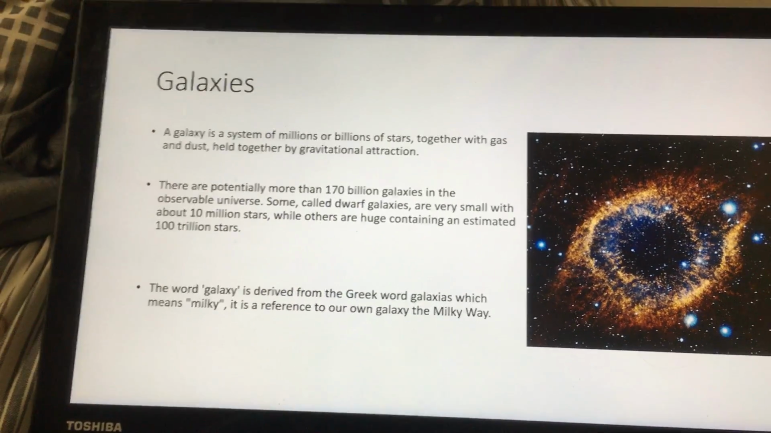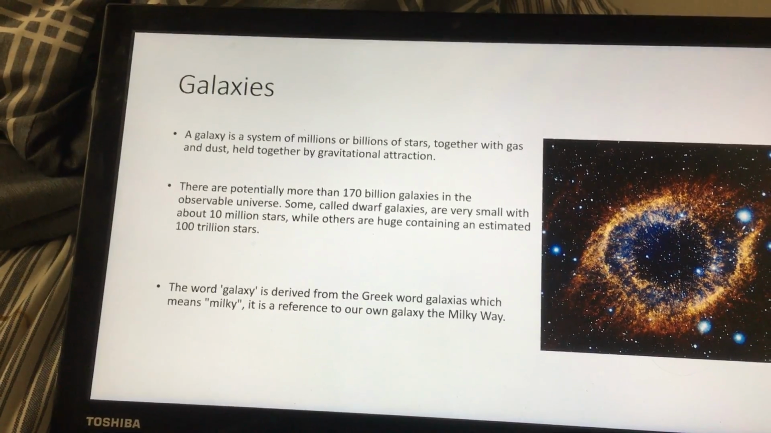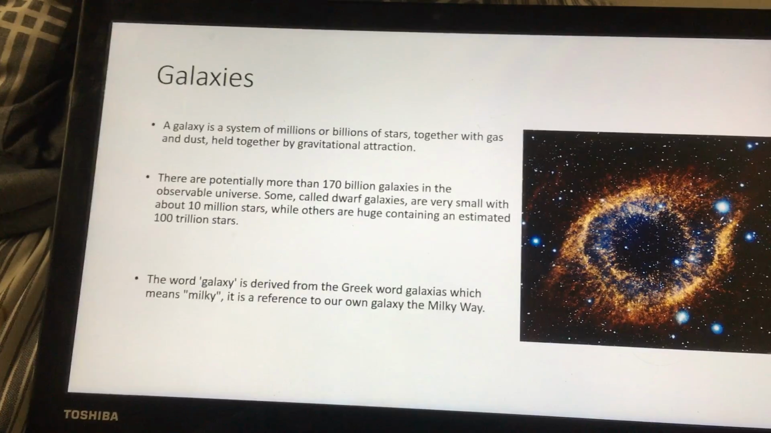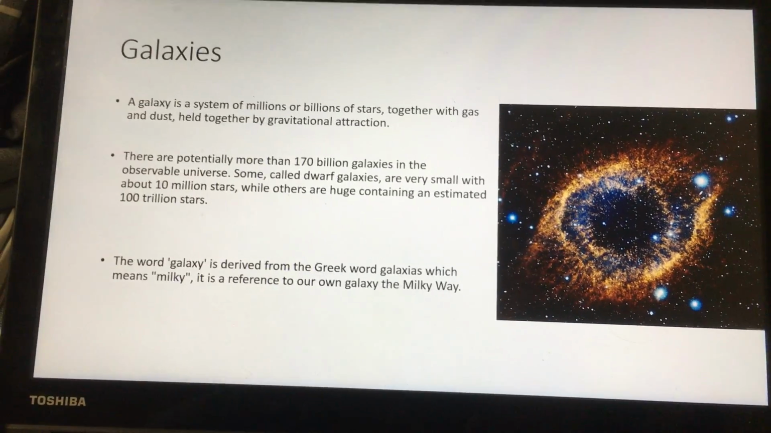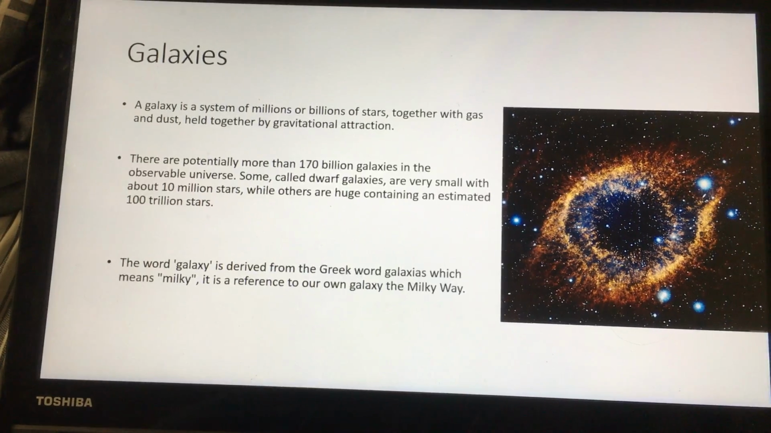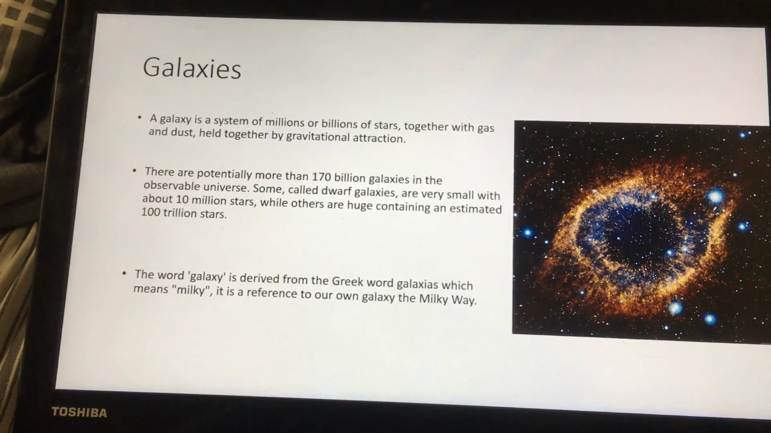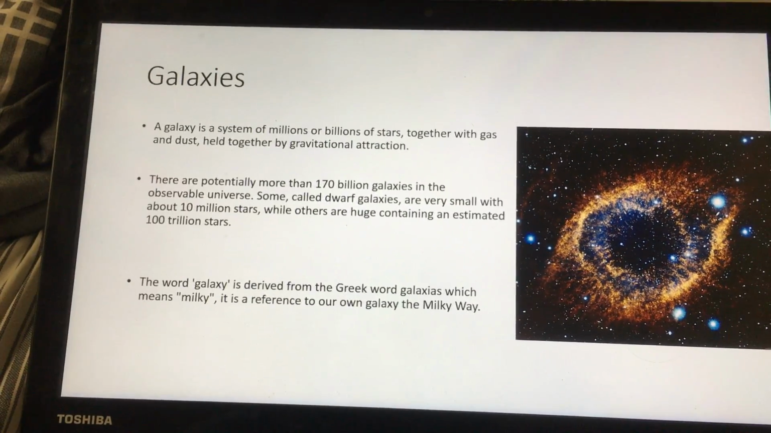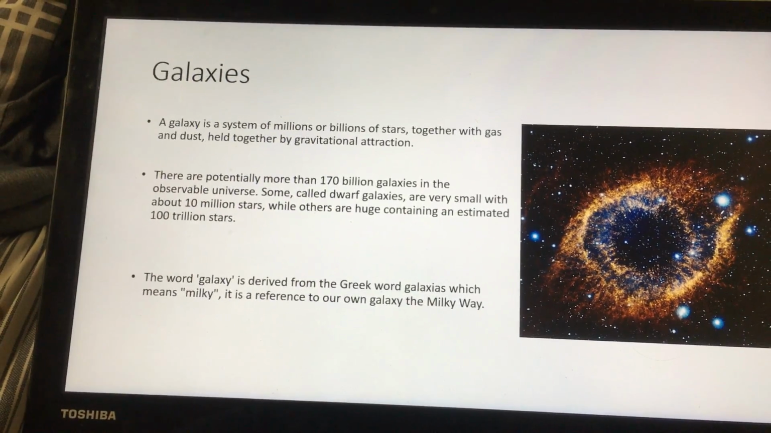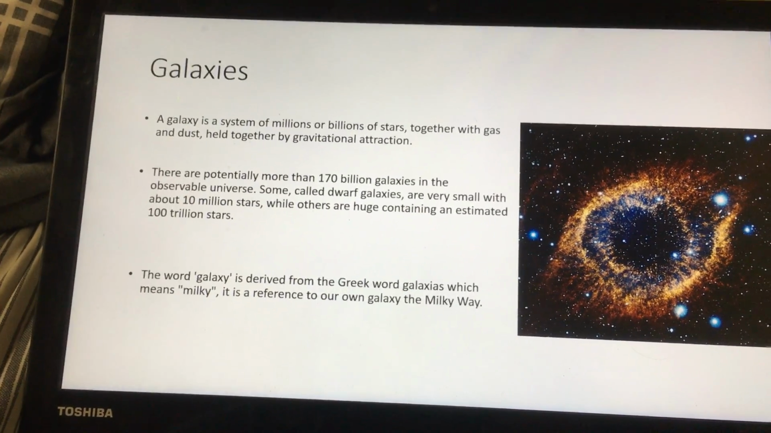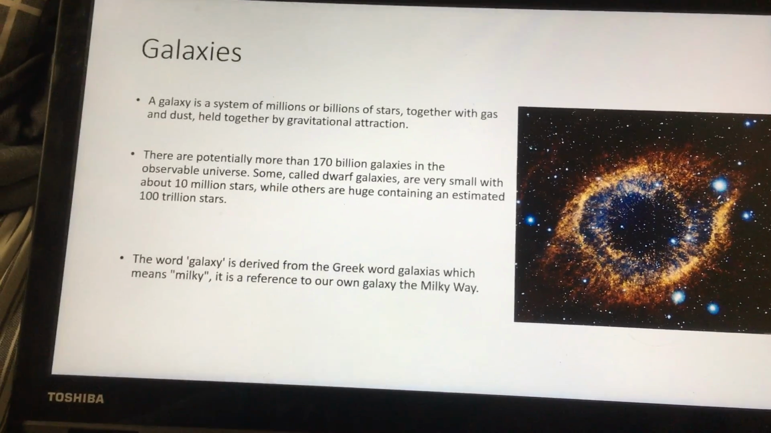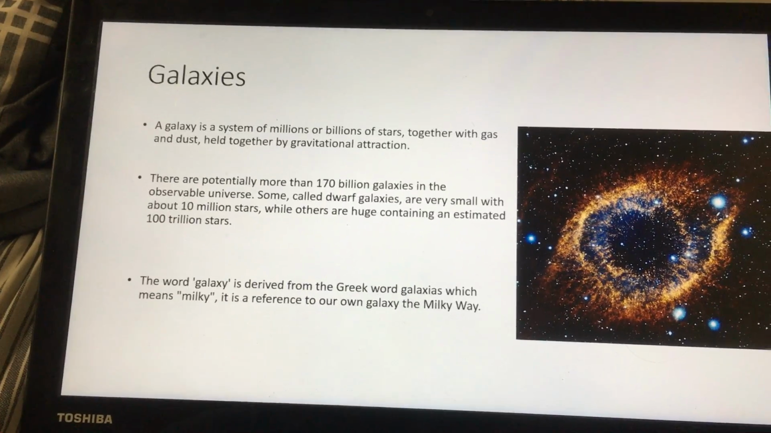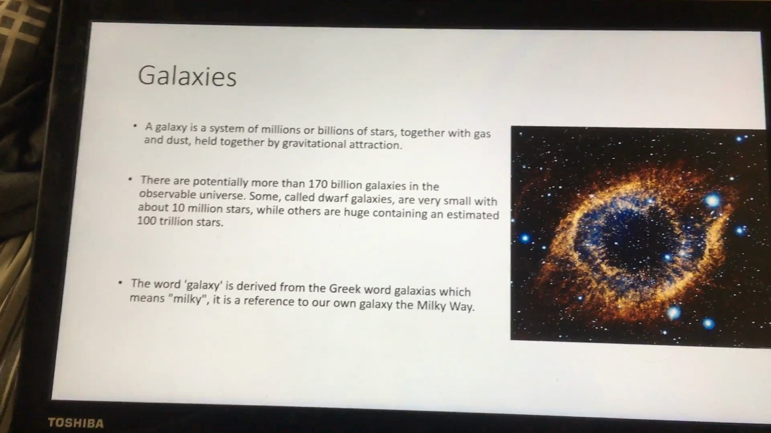A galaxy is a system of millions or billions of stars together with gas and dust held together by gravitational attraction. There are potentially more than 170 billion galaxies in the observable universe. Some, called dwarf galaxies, are very small with about 10 million stars, while others are huge, containing an estimated 100 trillion stars. Now, is it just me, or does 10 million stars sound like a lot?